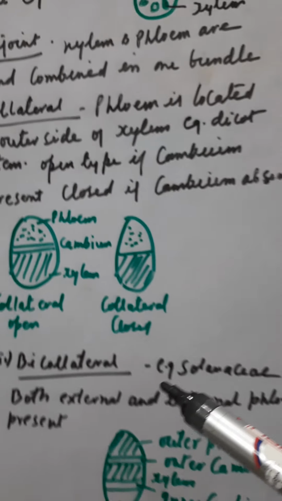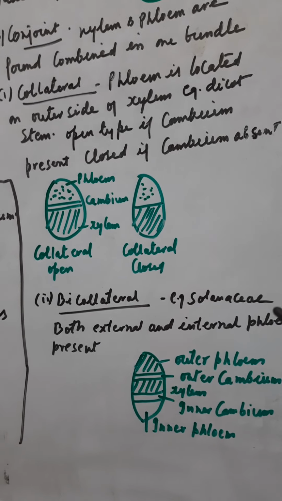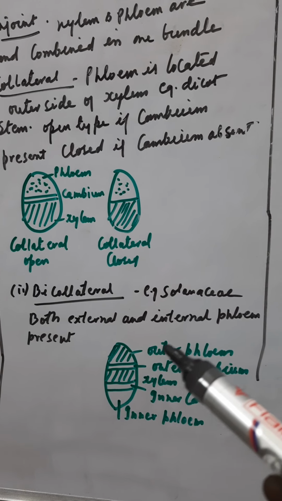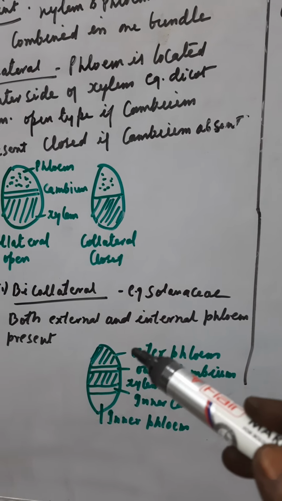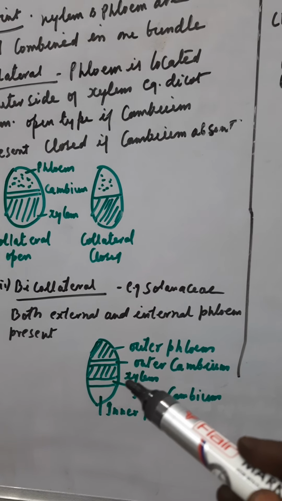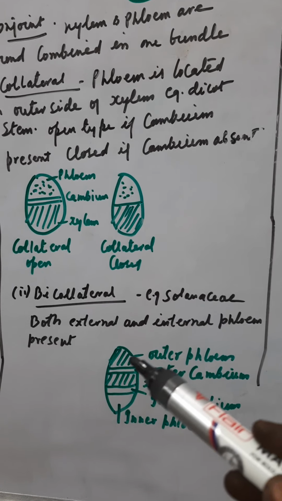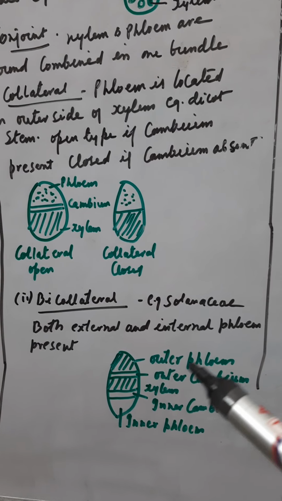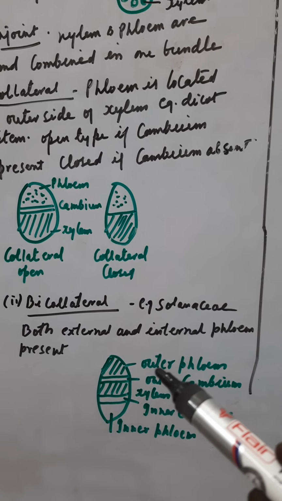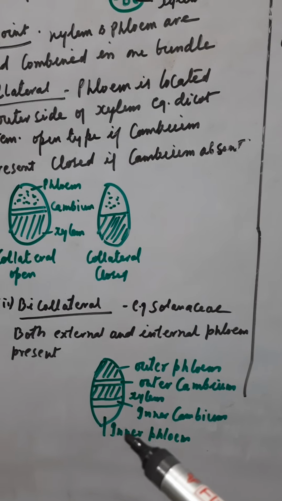Now bicollateral, example, the members of Solanaceae. Both the external and internal phloem are present. Outer phloem, then outer cambium, then xylem, then inner cambium and the inner phloem. So here both the external and internal phloem are present. This is the outer phloem and this is the inner phloem.